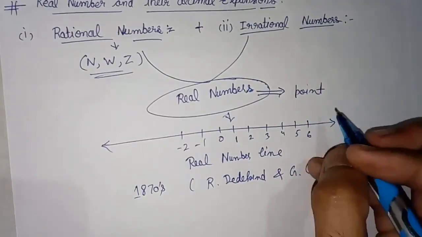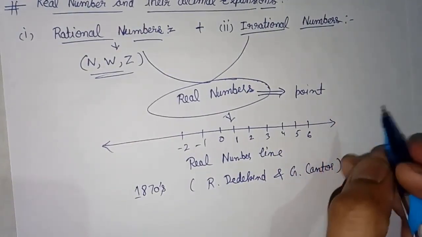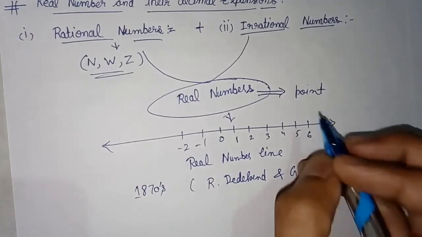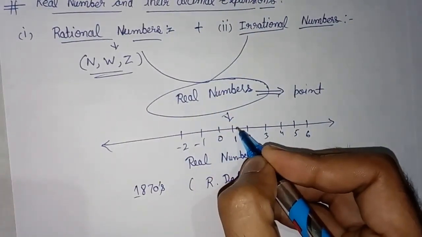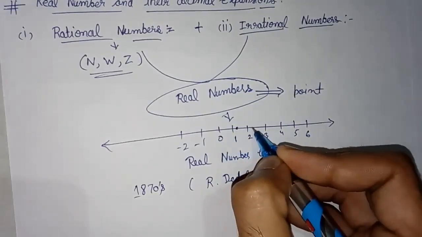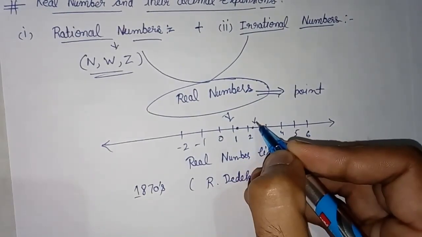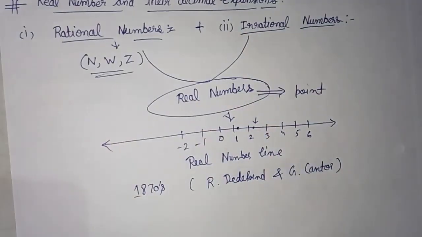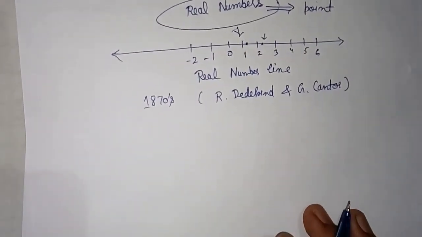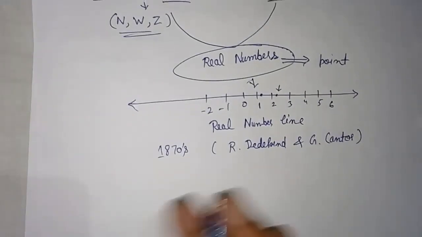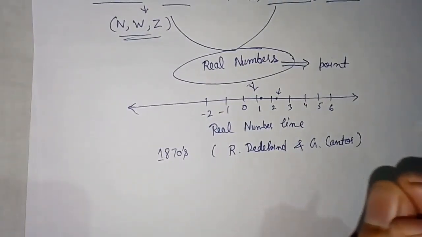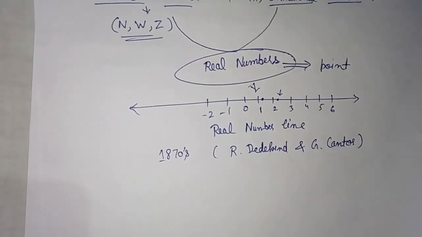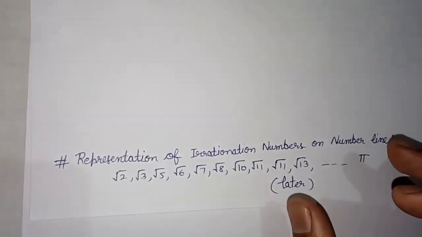If there is a point on this number line, then there exists a unique real number. So it means if you have a real number, then there will be a point, and if a point is there, then at that place there will be a real number. Both these statements are true. So now all the real numbers we are representing by unique points. Next question: in the previous few minutes we have discussed irrational numbers.